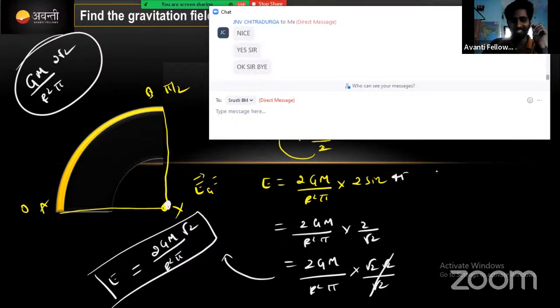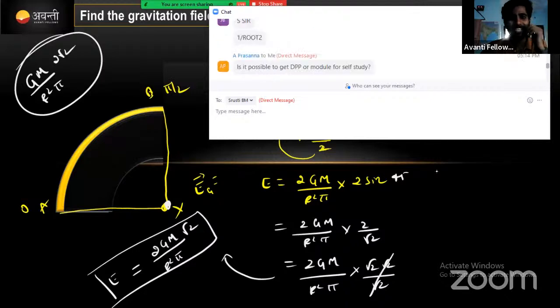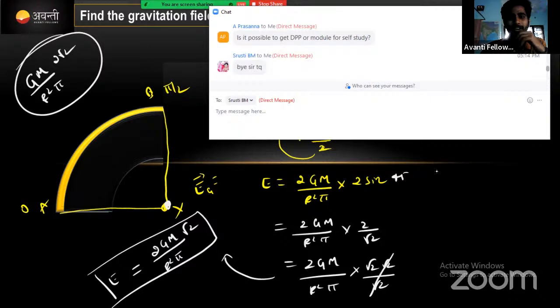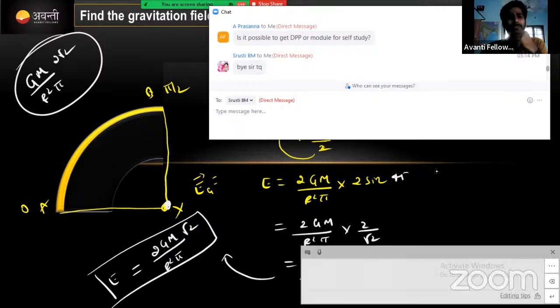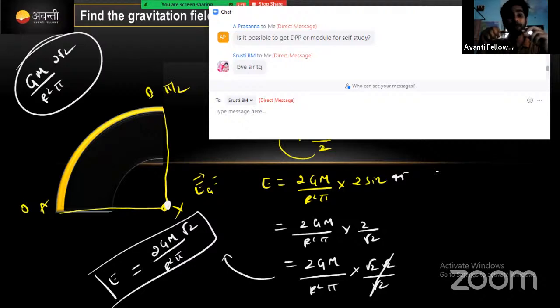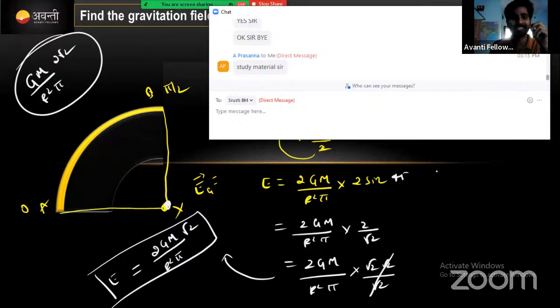Hey, it's me. It is possible to get a DPP or model. Hi, if you are a Prasanna, DPP means क्या होता है यार? I didn't get you. Please do text me in a chat box. What is that DPP? Digital printout? Are you asking digital printout? Study material. Study material आपको क्लास में देता है ना? Presentation. Okay.